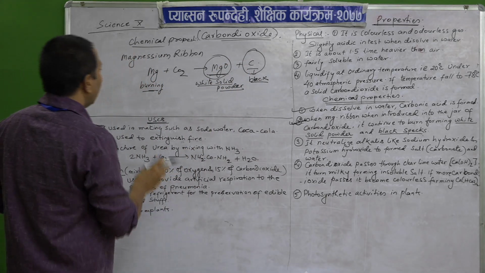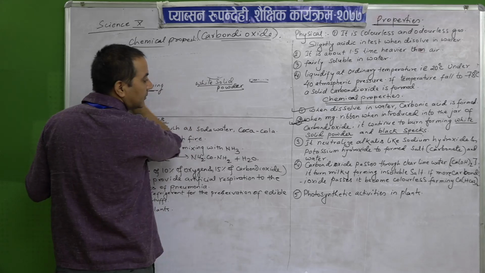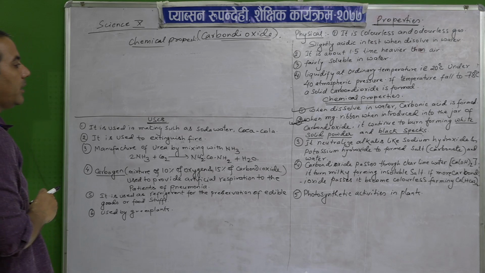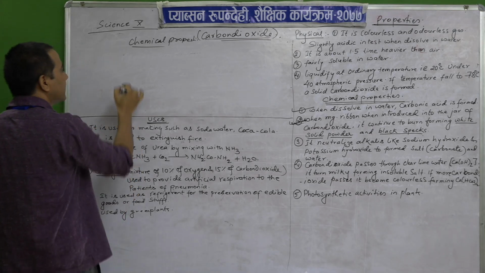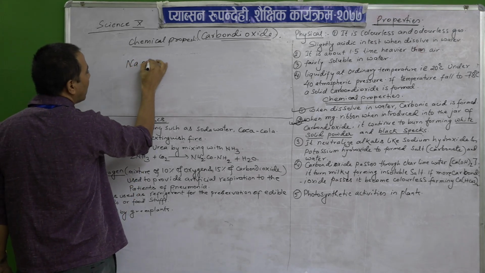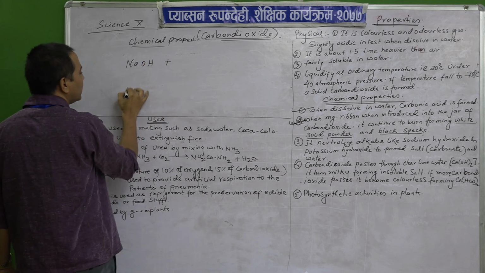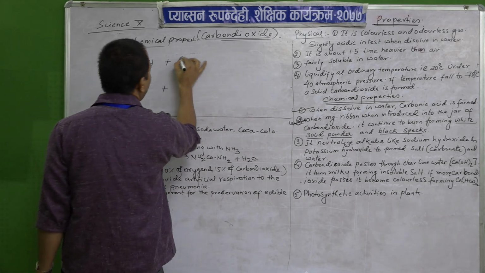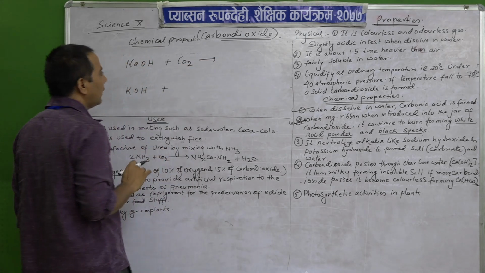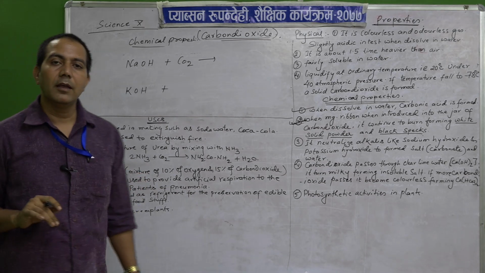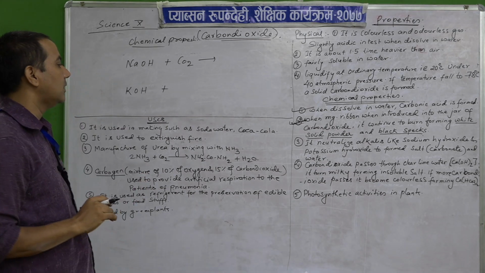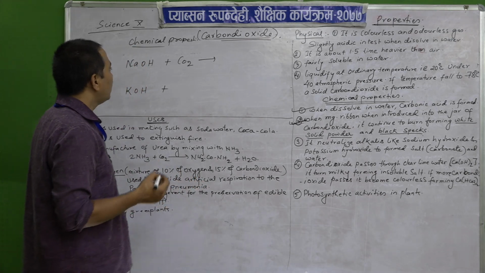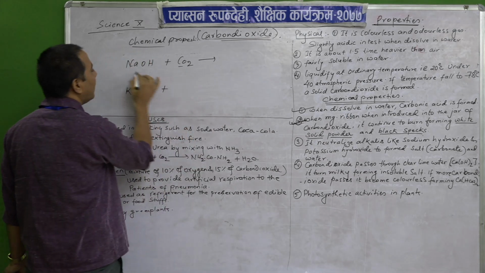Now comes the next chemical reaction. It neutralizes alkalis like sodium hydroxide and potassium hydroxide. Sodium hydroxide and potassium hydroxide are neutralized by carbon dioxide to form a salt. What will be the formation here?